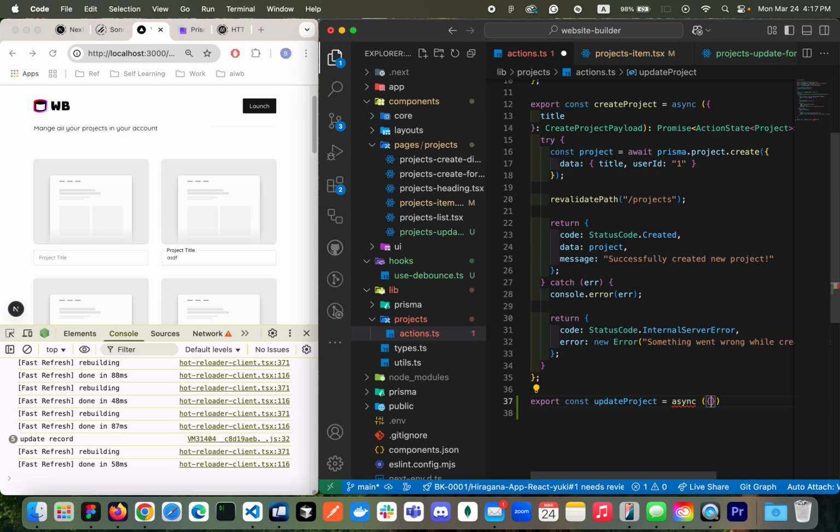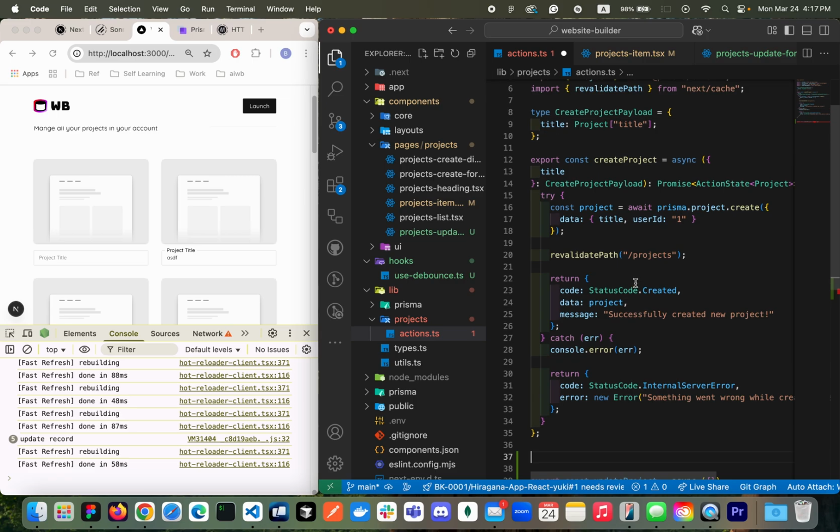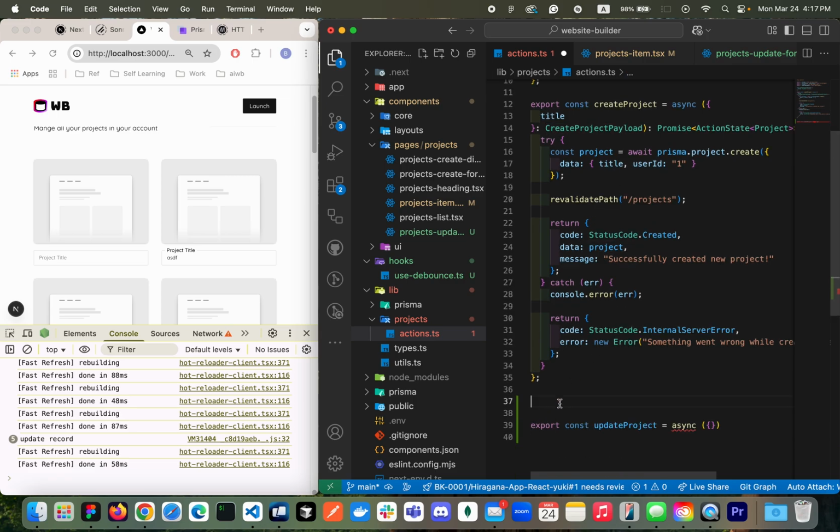And then here, we're gonna receive something, but in this case, I'll be using create project payload here, right? So in this case, I'm gonna have update project payload. Okay.